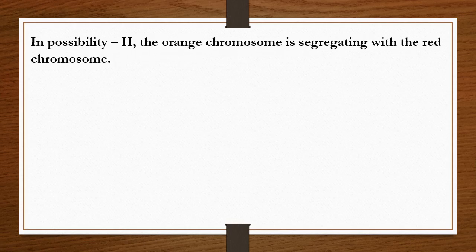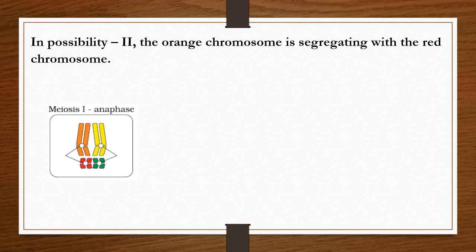Let's see possibility 2. The orange chromosome is segregating with the red chromosome. There is another possibility: the orange chromosome is segregated with the red chromosome and the yellow chromosome is segregated with the green chromosome. Segregate means separated.